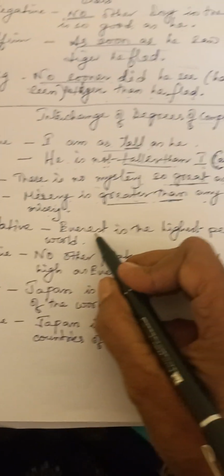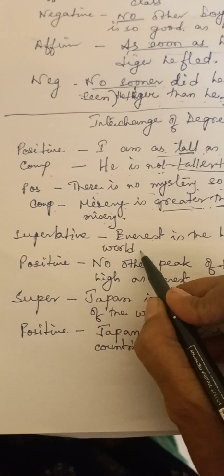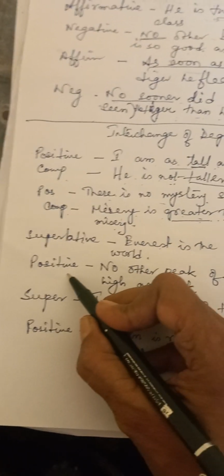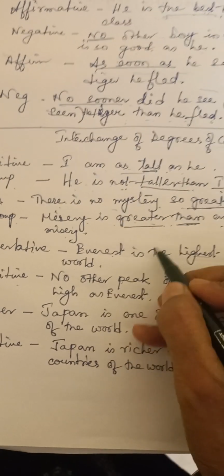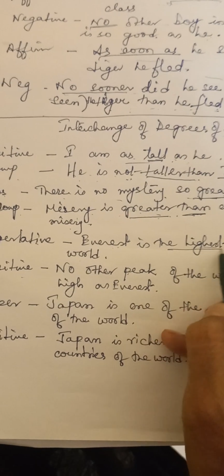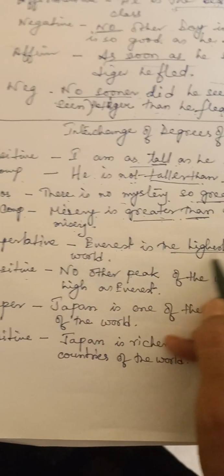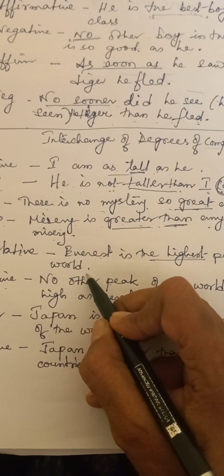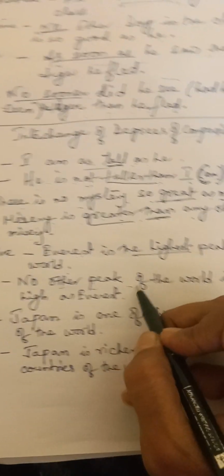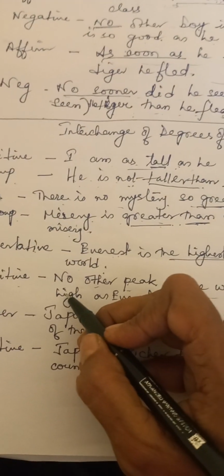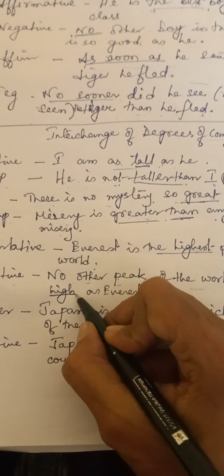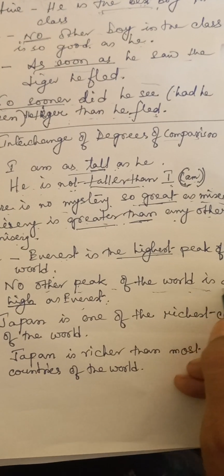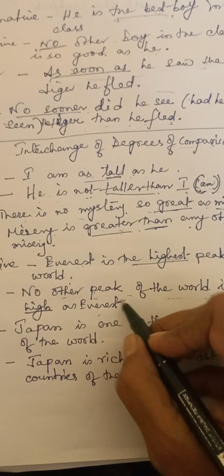Superlative to positive. Everest is the highest peak of the world. So here see, we are again, if it is given like this from affirmative to negative, that also you can do. So here see, highest, this is a superlative degree. So Everest is the highest peak of the world. তার মানে ওর থেকে বড় কোনো peak নেই. No other peak of the world is as high as Everest. So highest is being changed to high. No other peak of the world is as high as Everest.